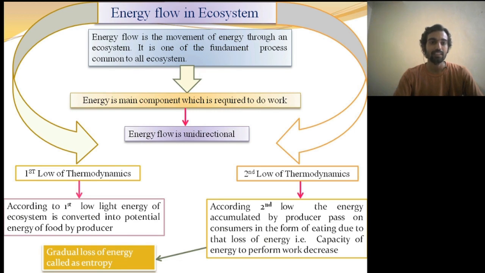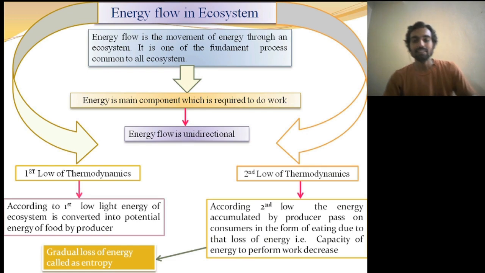Energy is the main component required to do work, and the source of energy required by all living organisms is the chemical energy of their food. The chemical energy is obtained by the conversion of the radiant energy of the sun. So the chemical energy stored in the food of living organisms is converted into potential energy.